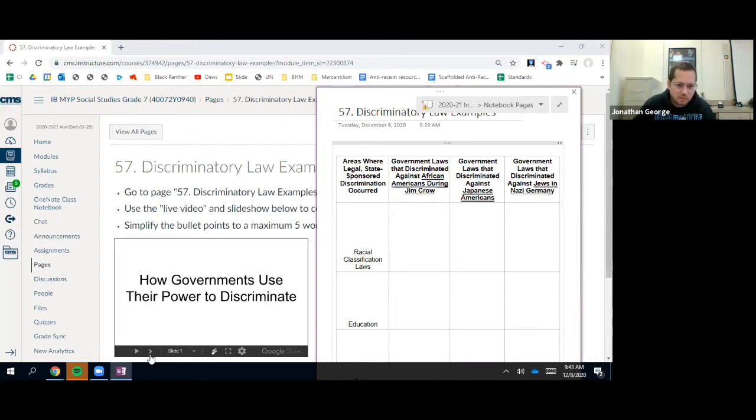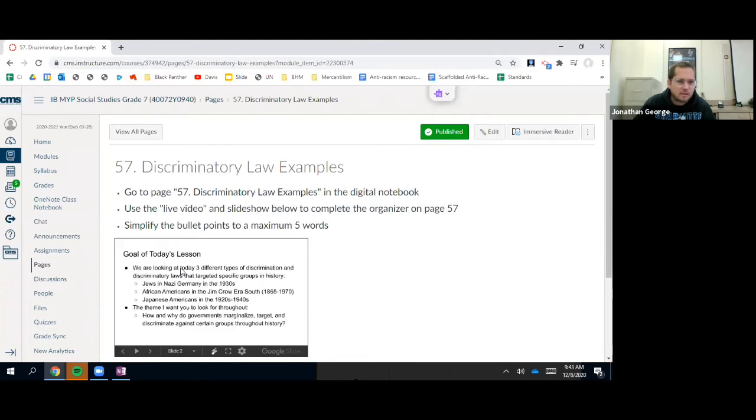So let's move forward here. The goal of this lesson, again, is looking at 3 different types of discrimination and discriminatory laws that targeted specific groups in history: Jews in Nazi Germany in the 1930s, African Americans in the Jim Crow era South, 1865 to 1970, and Japanese Americans in the 1920s through the 1940s. The theme I want you to look at throughout this is how and why do governments marginalize, target, and discriminate against certain groups throughout history? How did they do it? Why did they do it?